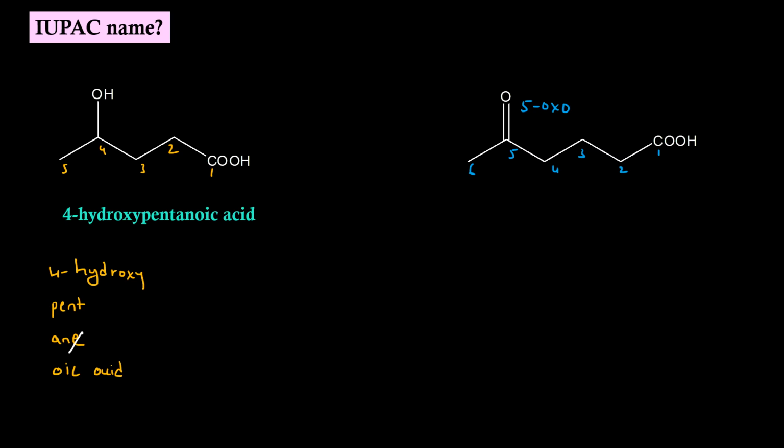Secondary prefix is 5-oxo. Root word is hex. Primary suffix is ane. Secondary suffix is oic acid. For the same reason, we have to drop the E of primary suffix. IUPAC name is 5-oxohexanoic acid.